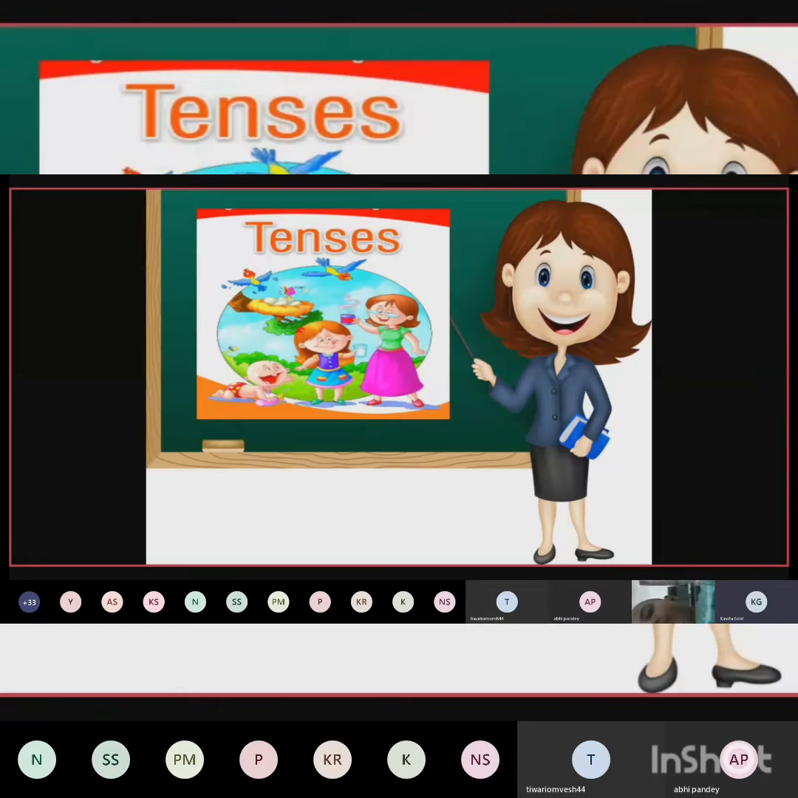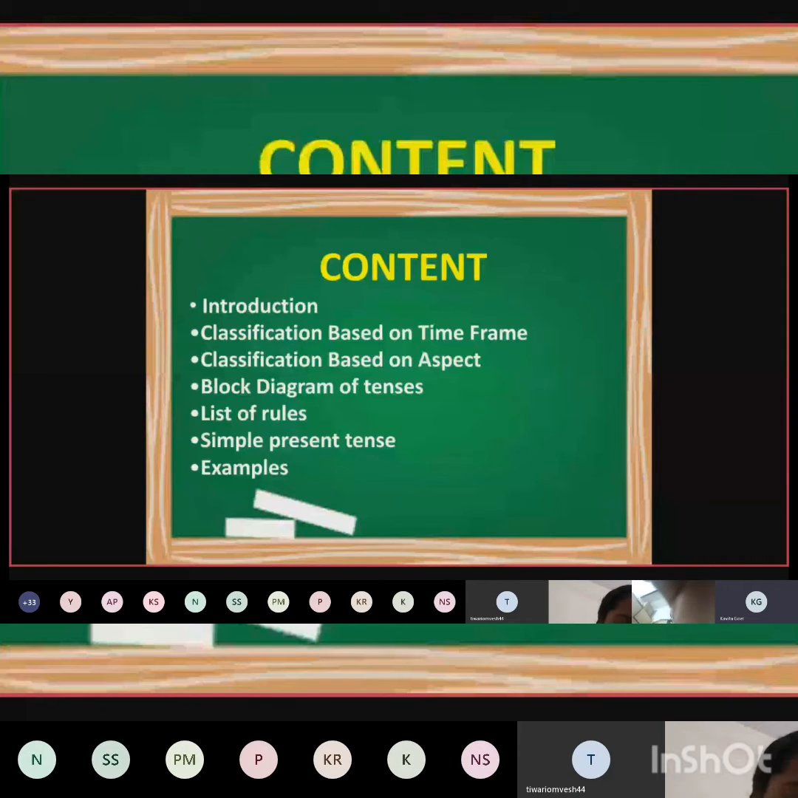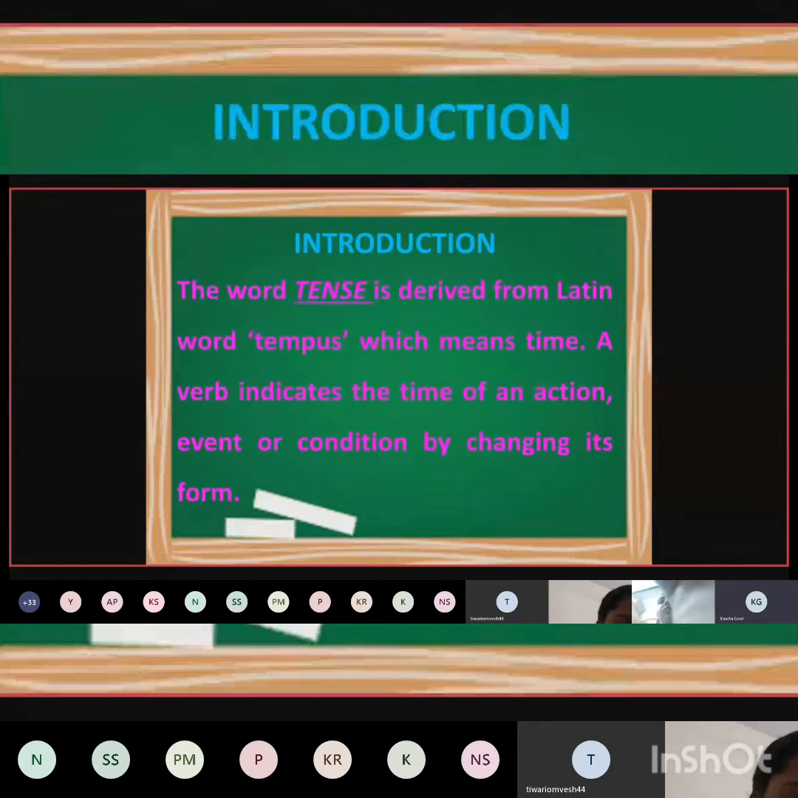So today's topic is tenses. What is the content that we are going to study in this? We will study the introduction of what tenses are, classification based on time frame, classification based on aspect, block diagram of tenses, list of rules, simple present tense and examples. So today we will be learning simple present tense, right?